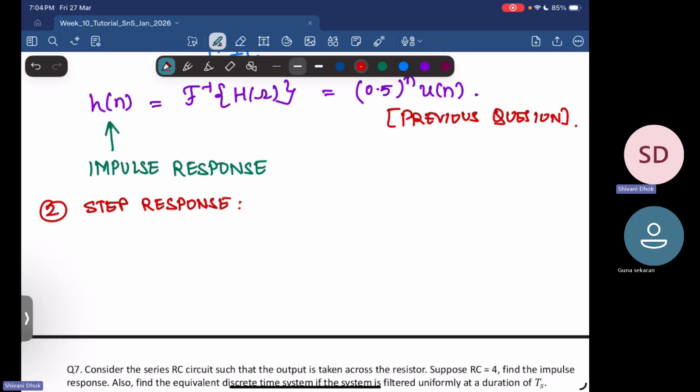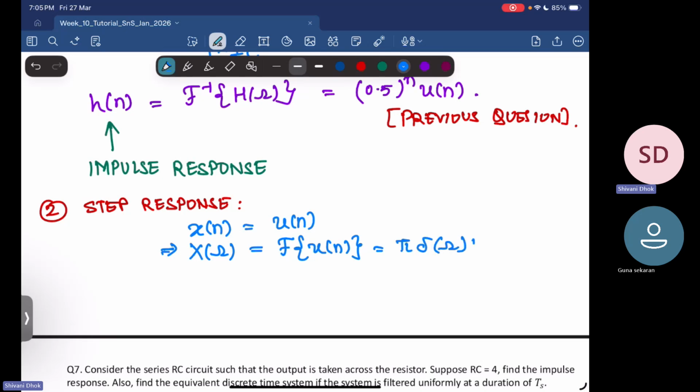Okay, so what does that mean? It means that my input x of n is u of n, which means X of omega is basically the Fourier transform of u of n, which we saw in the lectures, that is pi delta omega plus 1 upon 1 minus e power minus j omega. Okay, so this we have already seen, and now we need to multiply.